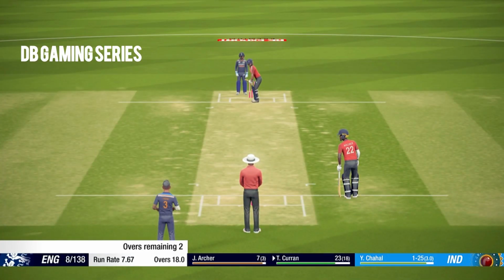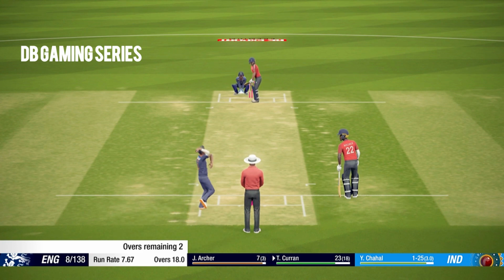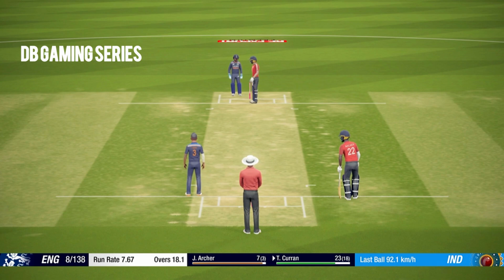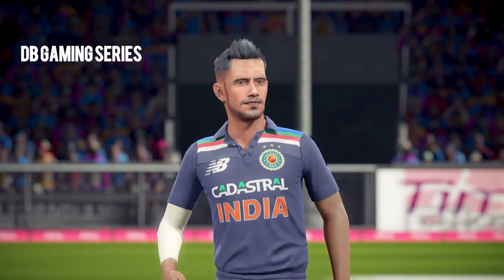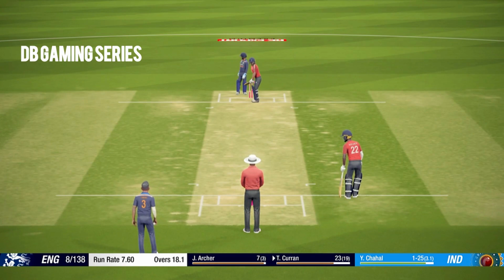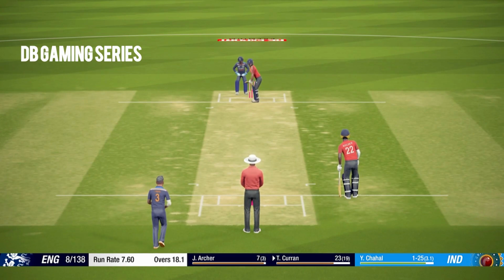Chahal coming to bowl his last over, I reckon. And oh, brilliant delivery, dot delivery, well bowled by Chahal. Good speed and good length as well. And we've seen that kind of a dismissal today when Sundar bowled, so I think that may be the plan here.